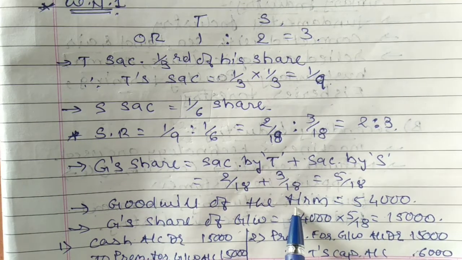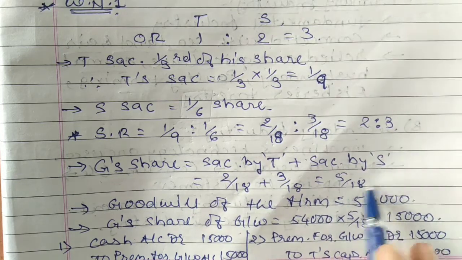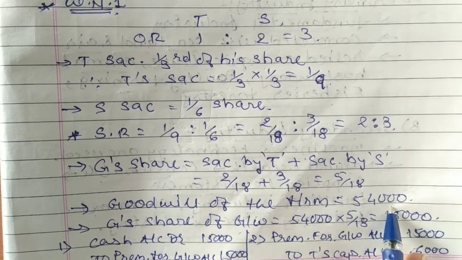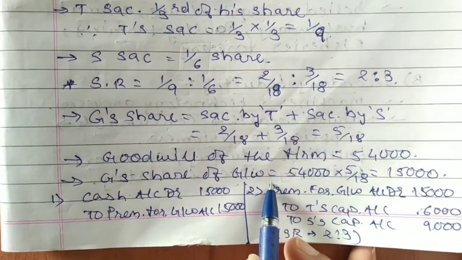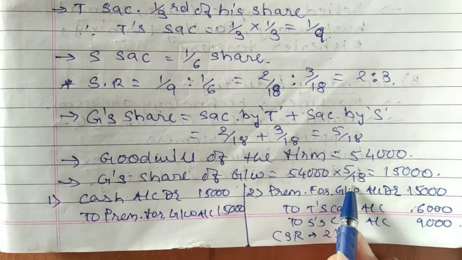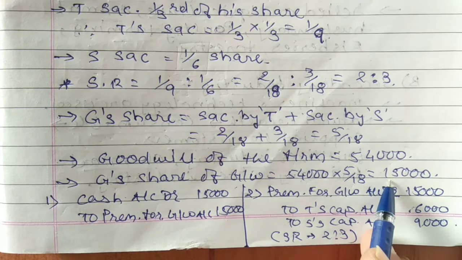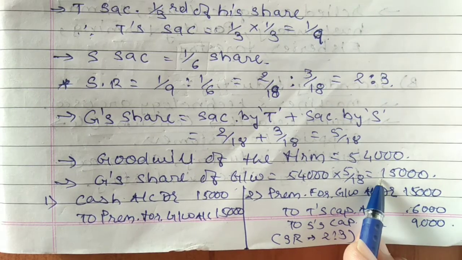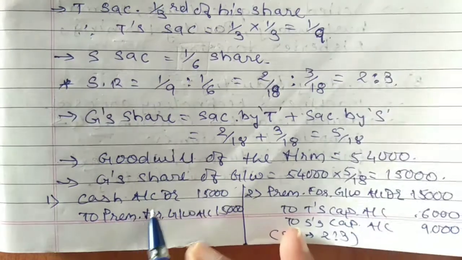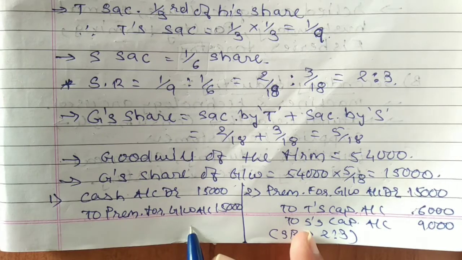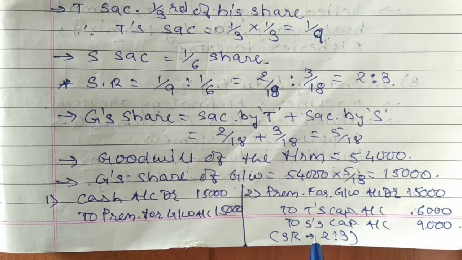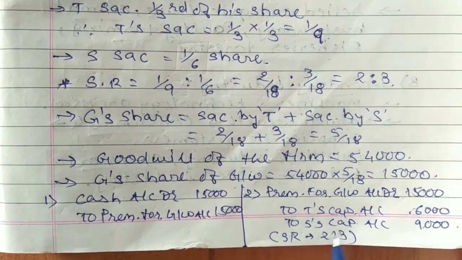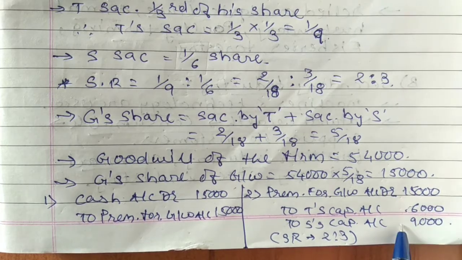Students, the goodwill of the firm is given as 54,000. Out of this 54,000, we have to find out G's, that means Goli's, share. So G's share of goodwill is equal to 54,000 into 5/18, which comes to 15,000. Such an amount of 15,000 will be brought into the business in cash by the new partner Goli. So the journal entry would be cash account debit to premium for goodwill account, and premium for goodwill account debit to T's capital account and S's capital account. Such amount of 15,000 will be distributed in the sacrifice ratio, that is 2:3. The amounts are 6,000 and 9,000.